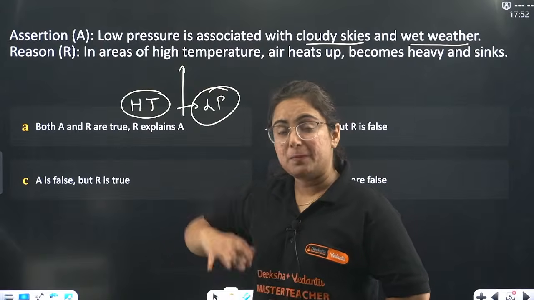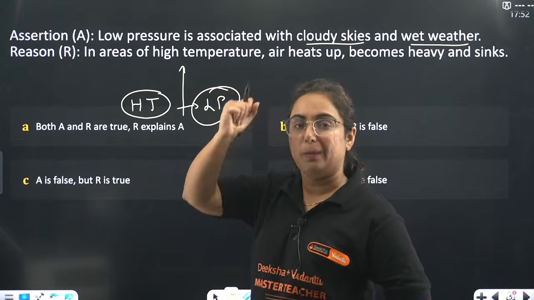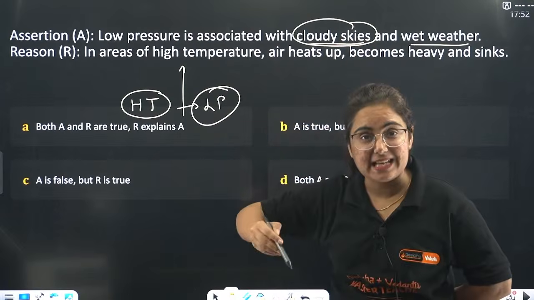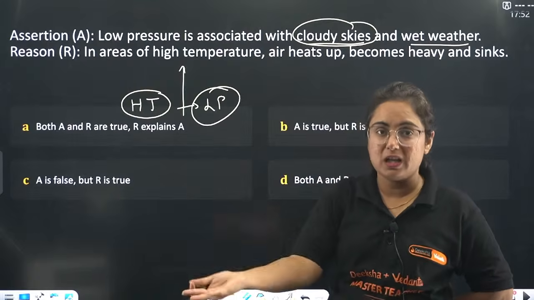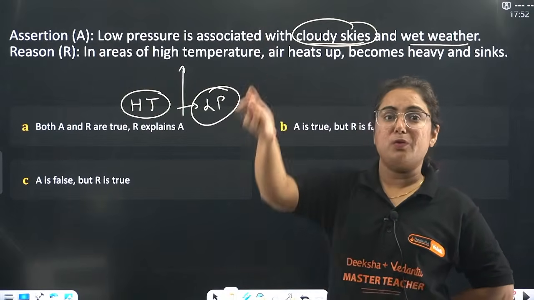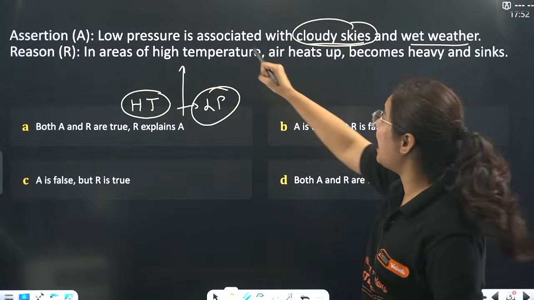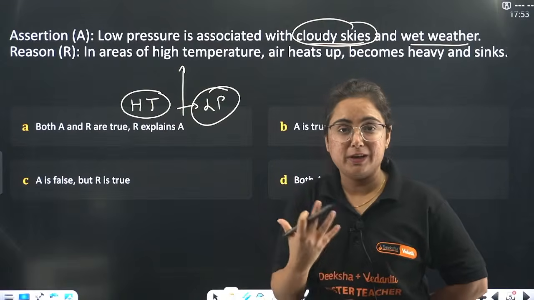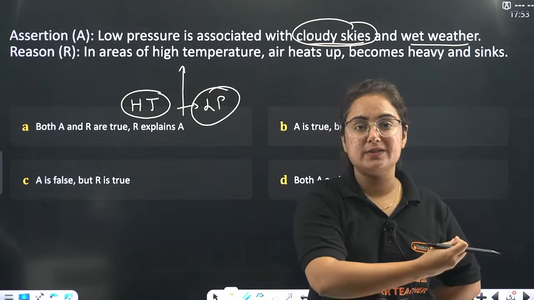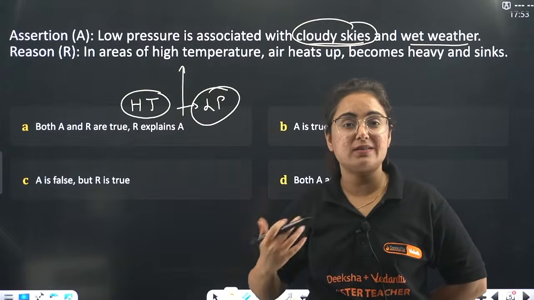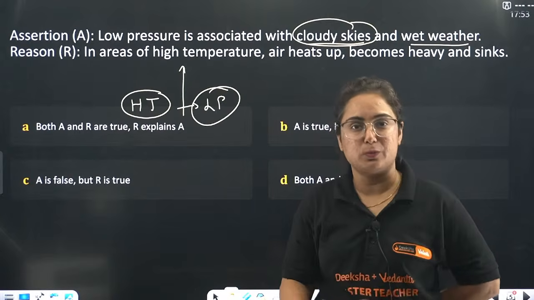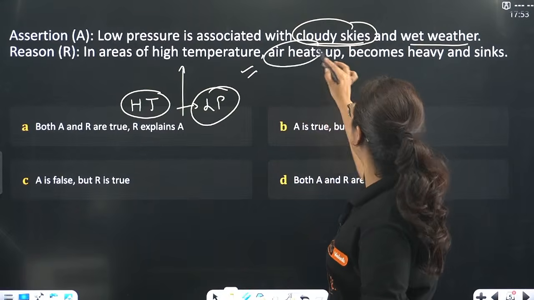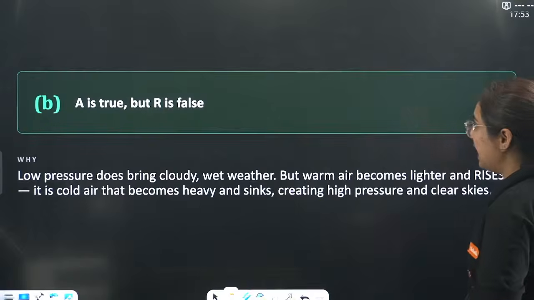When low pressure is there, the vapors are moving upward, right? So low pressure is associated with cloudy sky, because the vapors are moving upwards and forming clouds. And wet weather, humidity will increase at that time. If you are living near coastal areas, you will see that during high temperature you feel a lot of humidity too. That's correct. Now moving to the reason: in the areas of high temperature, air heats up and becomes heavy and sinks. Are we correct with this?